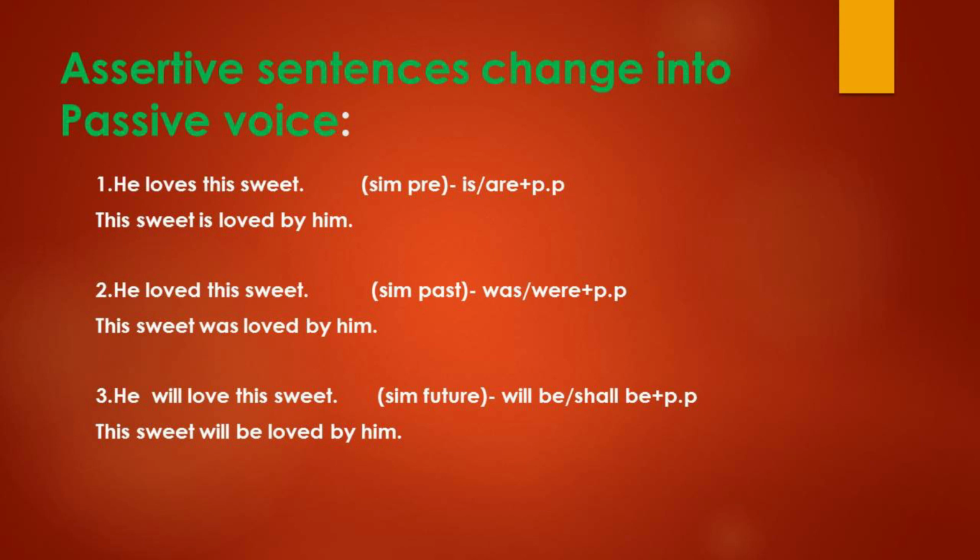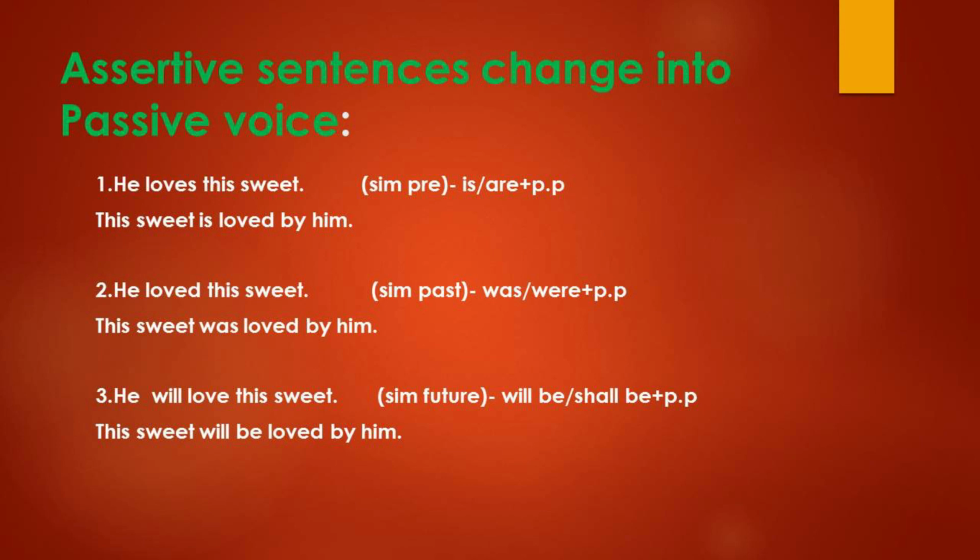Here we have given three sentences. The first one, simple present tense, second one simple past tense, and third one simple future tense. Okay, so we know all the steps. First step is interchanging subject into object. The second step is apply the helping verb. Third step is add the preposition. Fourth step is change the pronoun.